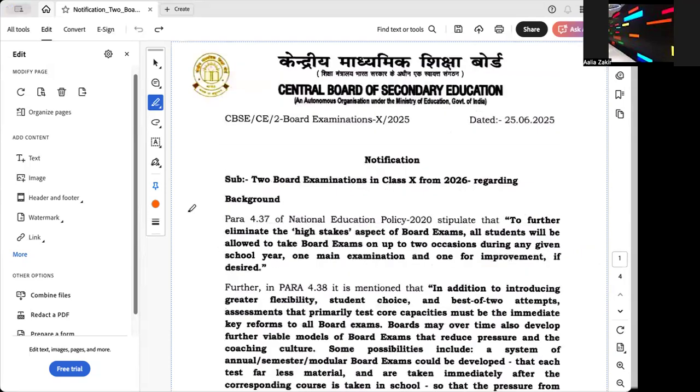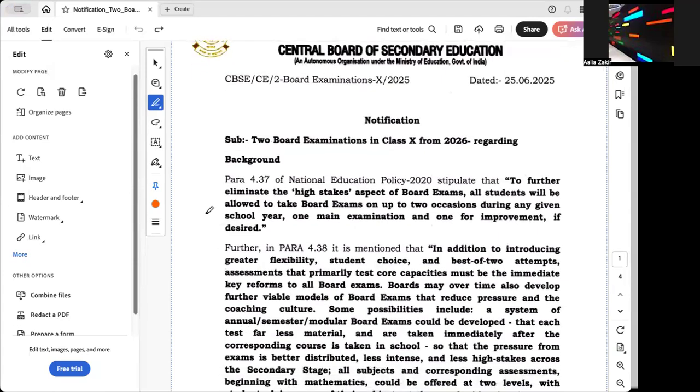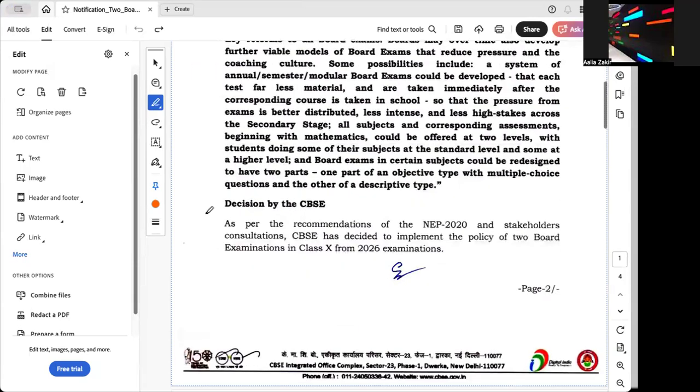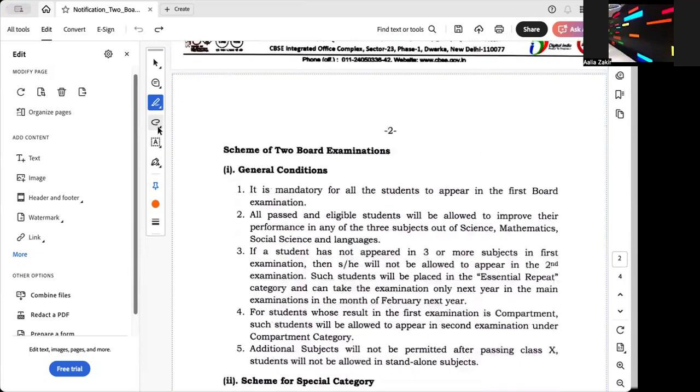Hello, everyone. So today we are here to just go through the new circular released by CBSE on 25th June 2025. This is regarding the biannual board examination for class 10, which begins from 2026. That is, all the students who are currently in the academic session 2025-2026 will be appearing for 2 board exams in the coming year. So let's just go through the points that have been mentioned.